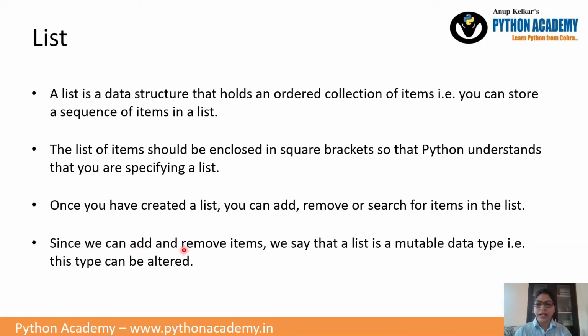Since we can add and remove items, we say that list is a mutable data type, that is, this type can be altered. So in the Python programming language, data types are basically divided into two categories, mutable and immutable. Mutable means you can add, delete, remove items, and immutable means once you have created it, you cannot change the elements of that particular data type. List falls in the first category.